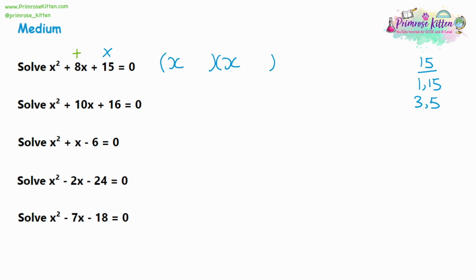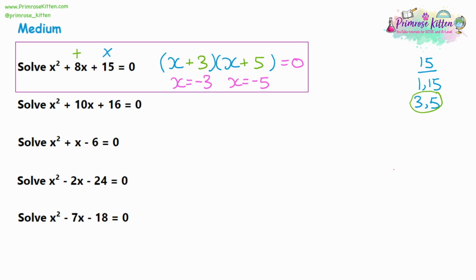Now our middle term is 8, so which one of these numbers will give us 8? Well, 3 and 5 will give us 8. So let's write in the 3 and the 5, and they're both positive. So then making that equal to 0, again this being the extra step for this topic, to make the first bracket be 0, x would have to be negative 3. And to make the second bracket be 0, x would need to be negative 5. So you might be noticing now that the answers are always a number in the bracket, but you're flipping the sign around.